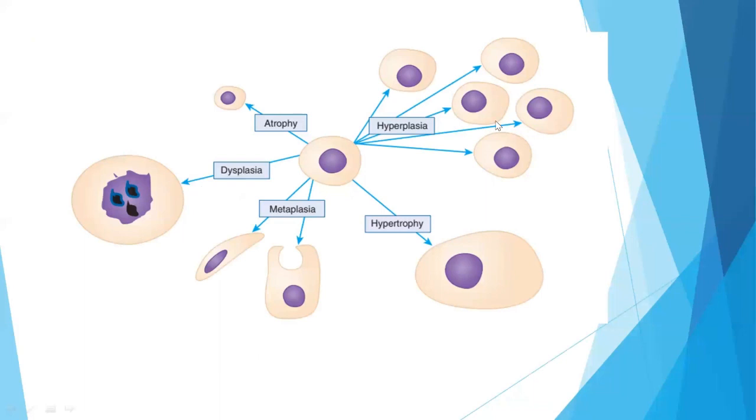Now, nearly each and every normal cell, under the influence of chronic inflammation or chronic injury, can undergo some changes. It can undergo atrophy, dysplasia, metaplasia, hypertrophy, or hyperplasia. In this video, we will be mainly focusing on atrophy, hyperplasia, and hypertrophy.